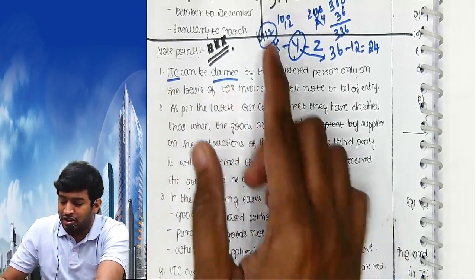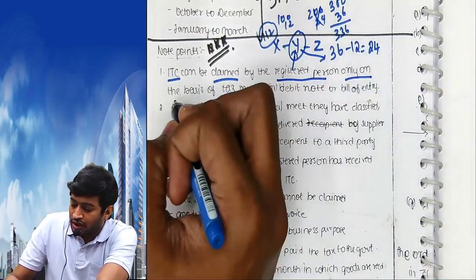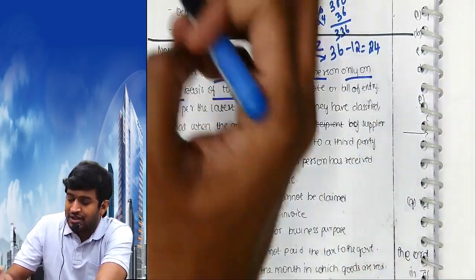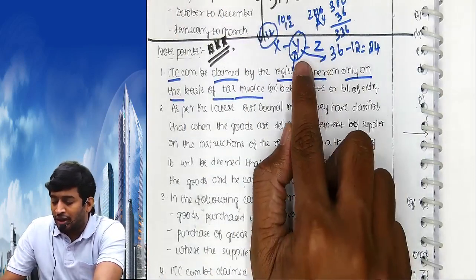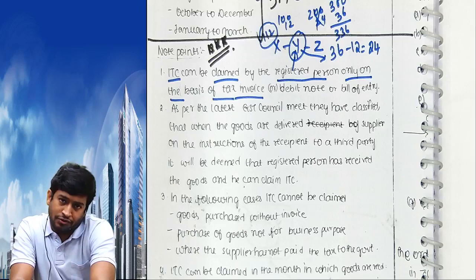It can be claimed by a registered person. Registered person, why? Only on the basis of a tax invoice. What is the proof that Mr. Y paid 12 rupees? The purchase invoice is the proof.